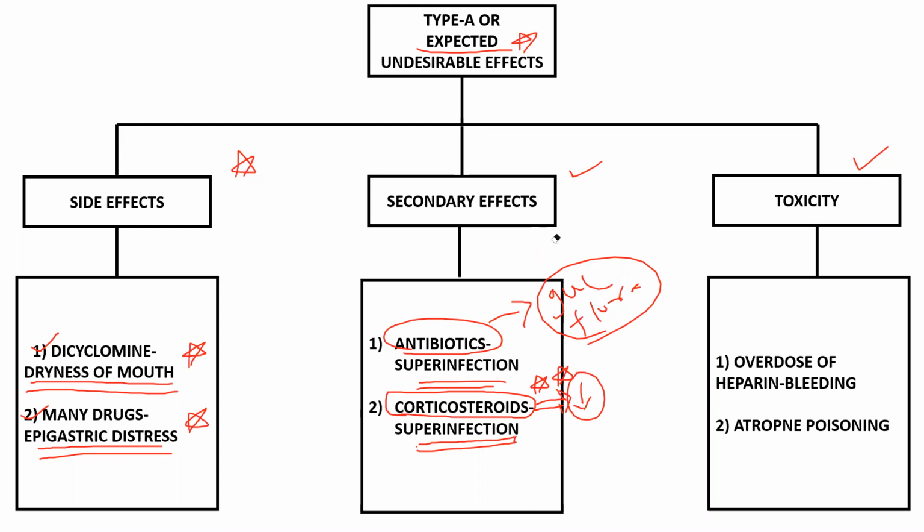And the next one is toxicity. Toxicity is nothing but over usage of the drugs. Examples: overdose of heparin leads to bleeding. Overdose of atropine is nothing but atropine poisoning, which causes hallucinations, all those things, which you'll be knowing in detail in the autonomic nervous system. So these are the type A side effects.